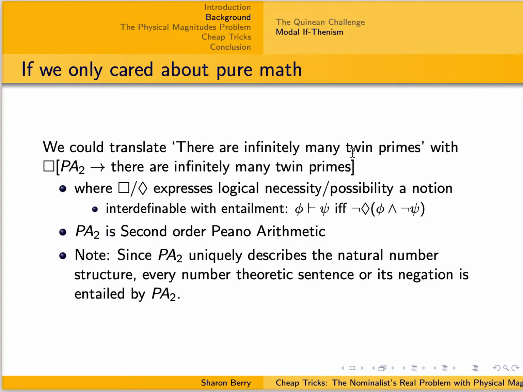So note that we have to cash out the relevant modal notion in some way. Note that if we just cared about translating Platonist pure mathematical statements, like there are infinitely many twin primes, then we could say something like the following. It's logically necessary that if second-order Peano arithmetic is true, then there are infinitely many twin primes. Note that since second-order Peano arithmetic uniquely describes the natural number structure, every number theoretic sentence or its negation is entailed by PA2.